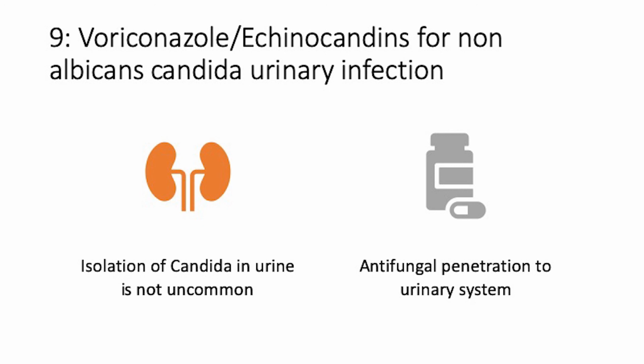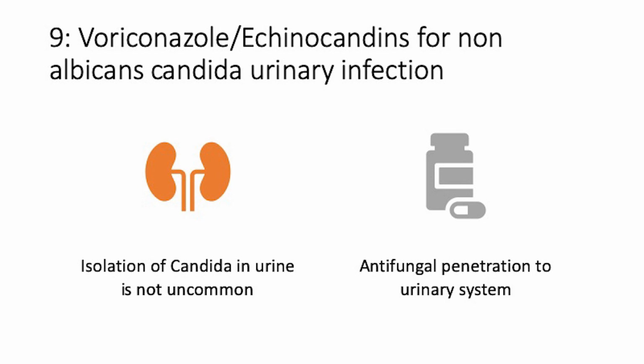Here, yesterday it was very clearly said that most of the time, once you remove the catheter, a large number of patients will get out of this Candida urinary infection. And if it is not possible to remove the catheter, you can just replace it, and almost 20% of the patients can have resolution of the Candida in the urinary system. Right? But here, what the clinician will do is try to target this non-albicans Candida with either echinocandins or voriconazole, considering that the non-albicans Candida is susceptible to these drugs.